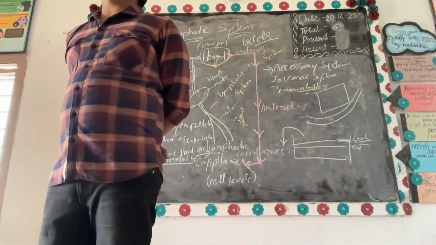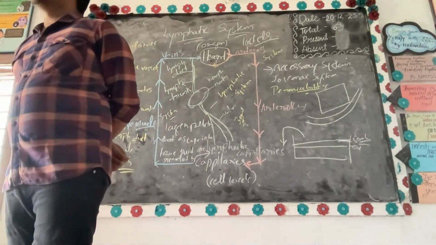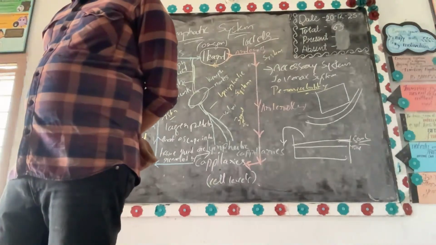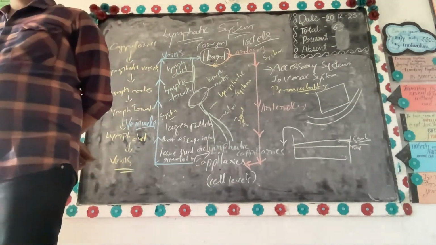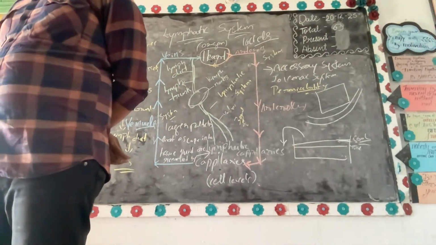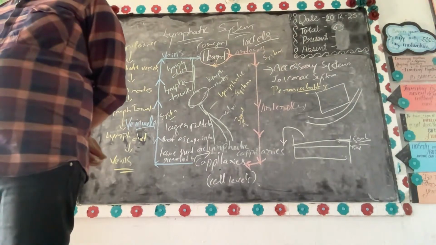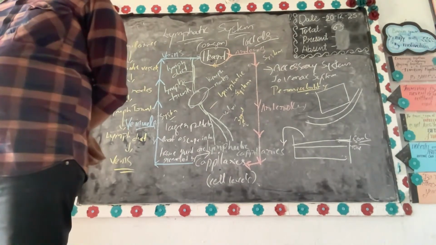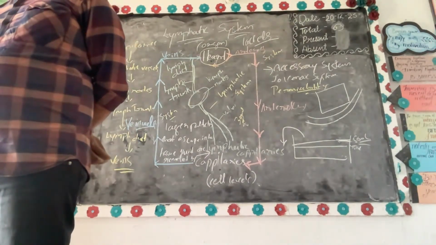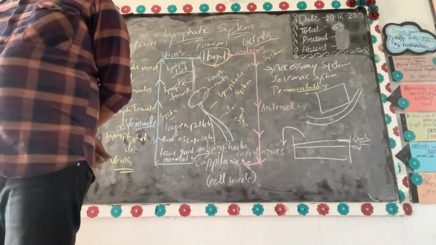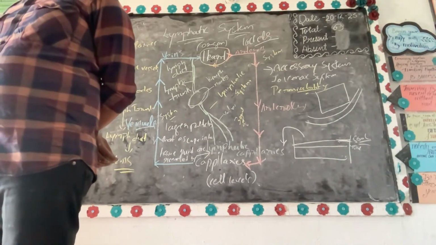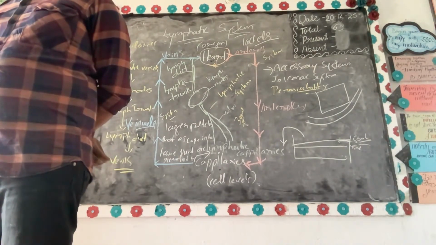What is the stem cell which is bringing out the lymphoid cells? A pluripotent cell is divided into lymphoblast and myeloblast. From myeloblast we get erythrocytes, monocyte, eosinophil, basophil and neutrophil. These are brought by megakaryocytes.